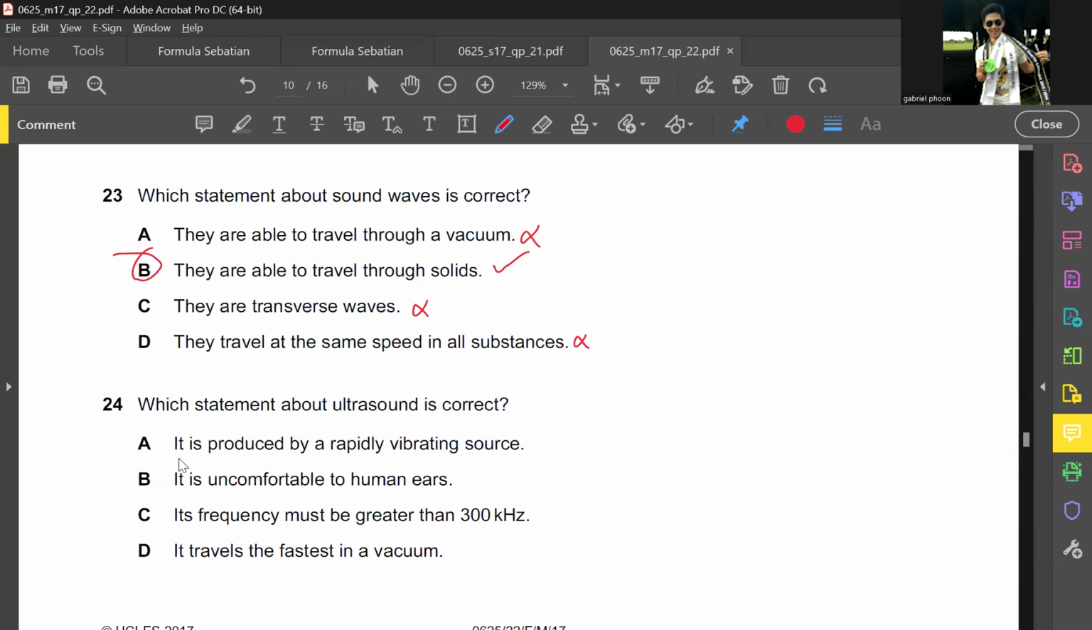I guess A. Yeah, you can't hear it. It's greater than how many? Ultrasound is greater than 20,000 hertz. And it's not traveling in a vacuum.